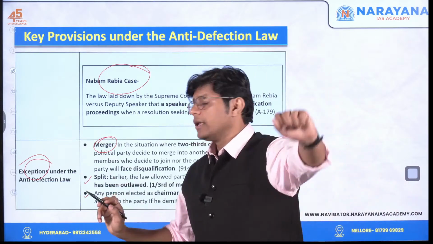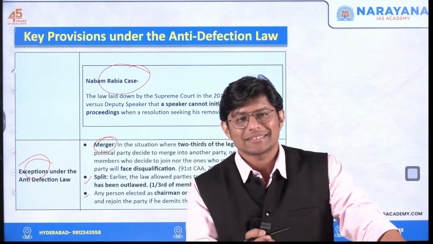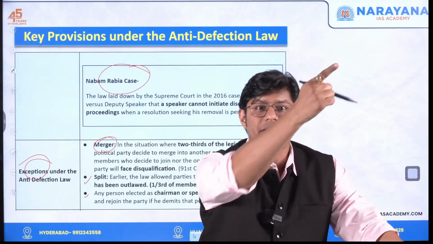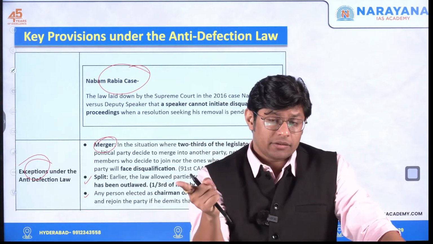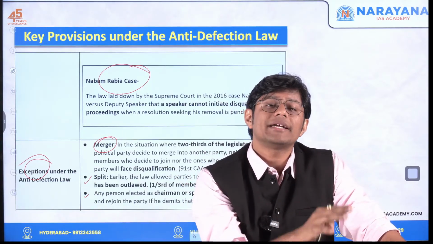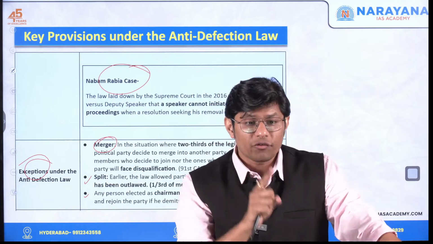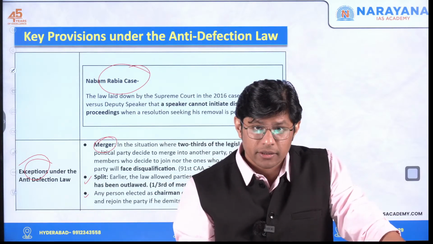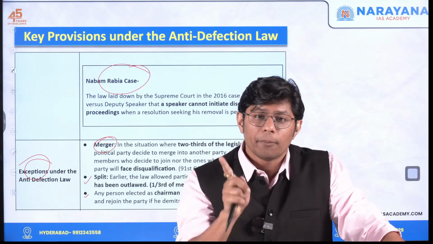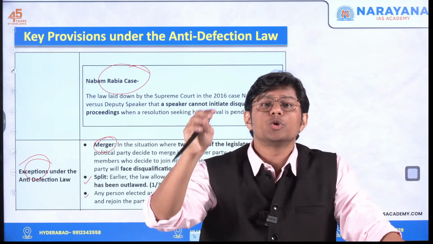Third, let's say a member of the house gets elected as speaker. Now when the speaker or chairman resigns from the political party, they are exempted. When the presiding officer resigns from their political party, they are exempted. Why? Because the job of speaker and chairman is to be an umpire.